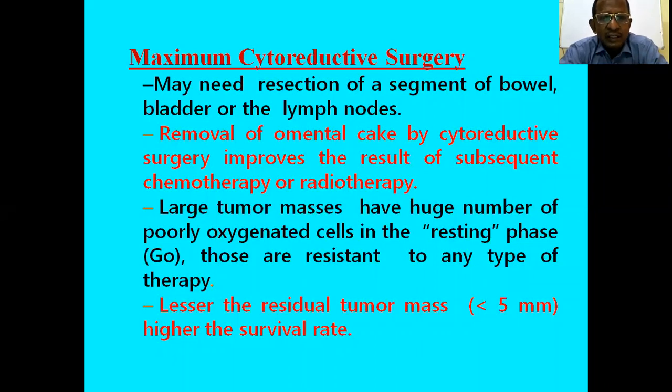That is why the tumor mass should be removed as far as practicable, so that there will be removal of the resting phase cells in the G0 phase. After that, this tumor mass will be less, so that it will be chemosensitive. So the lesser the residual tumor mass, that is less than 5 millimeter or less than 1 centimeter, the higher the survival rate.